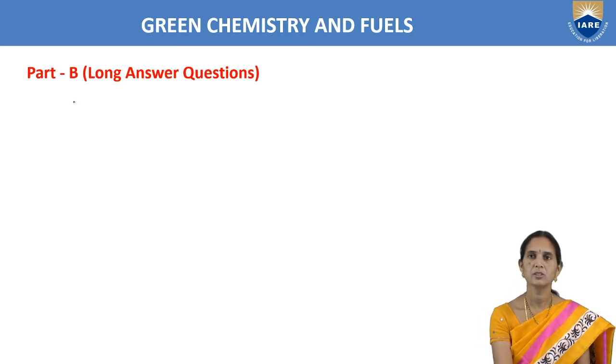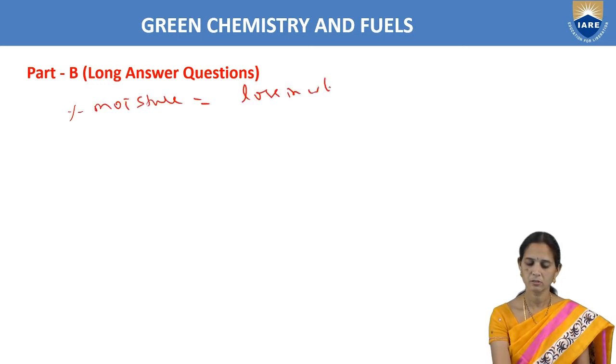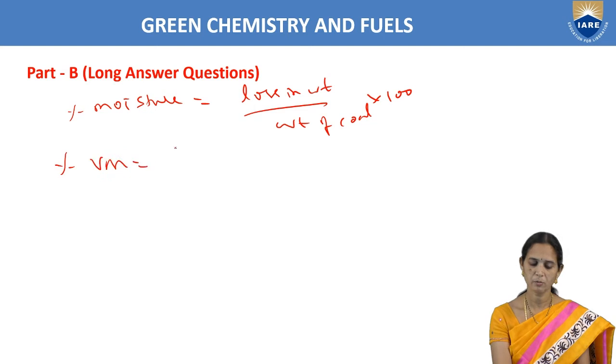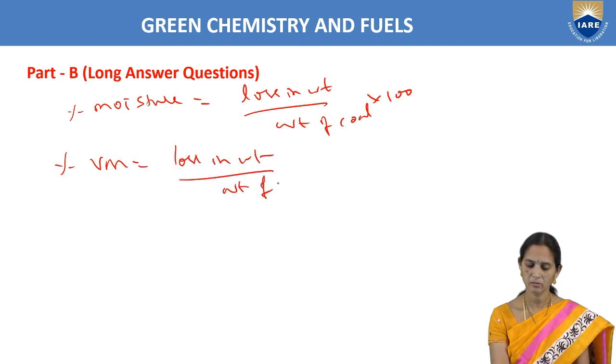So we have to write here percentage of moisture: loss in weight by weight of coal taken into 100. Percentage of volatile matter: loss in weight by weight of coal taken into 100.